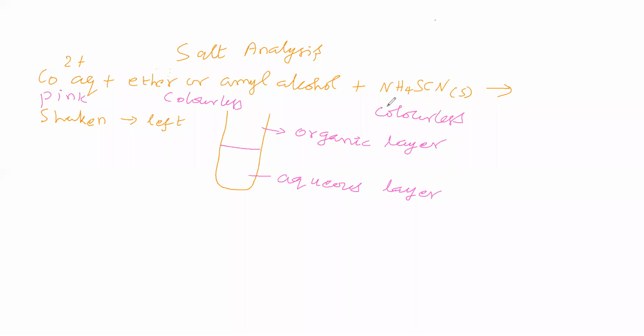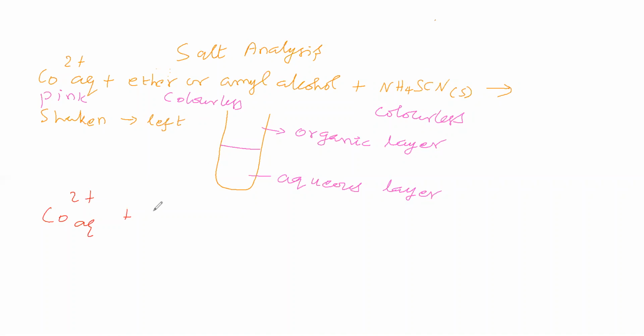Now, what reaction takes place here? We have taken Co2+ aqueous. Thiocyanate formula is SCN minus, ammonium is NH4 plus. So the anion here is SCN minus, thiocyanate.